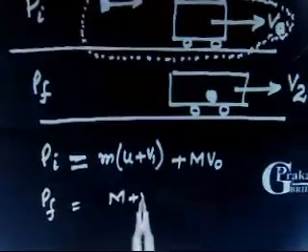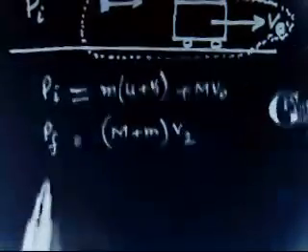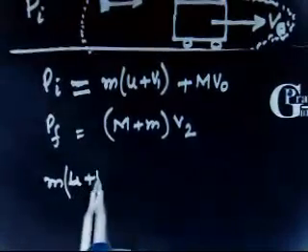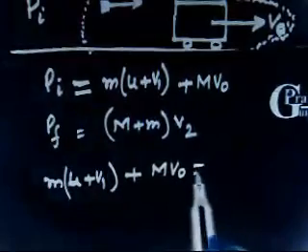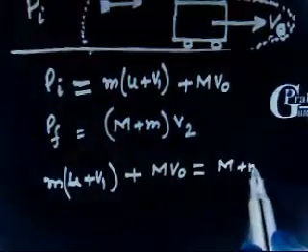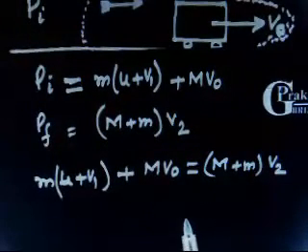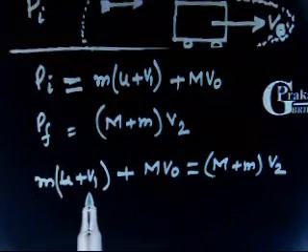So (m plus M) into v2. Now if you create these two, you will have m into u plus v1 plus M v naught equals (m plus M) into v2. Are you getting? Now if you solve for v2, let us plug the value of v1 first and then we will discuss.